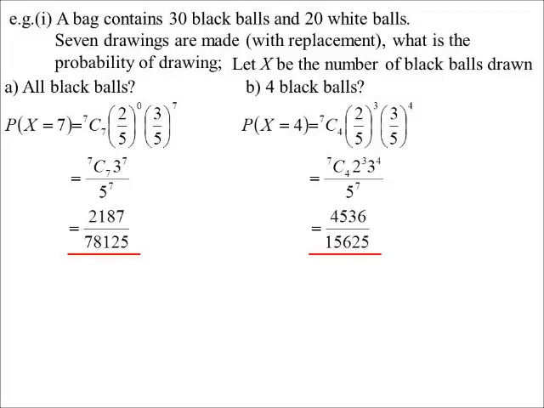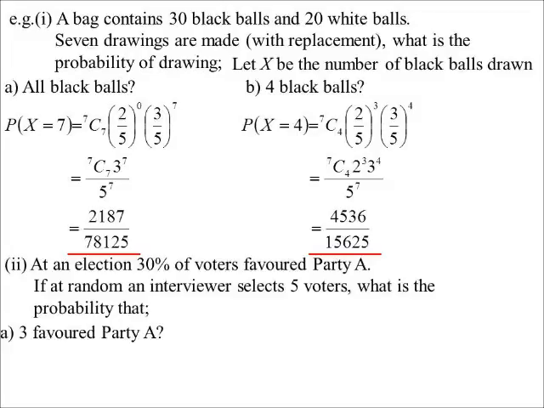And there's our answer. A lot of these ones, certainly once those numbers start getting big, we just leave them in unsimplified form. All right, election. Oh, kind of topical. In an election, 30% of voters favoured party A. If at random an interviewer selects 5 voters, what's the probability that 3 of them favoured party A? So we're saying the probability that they favour A is 30% or 3/10.